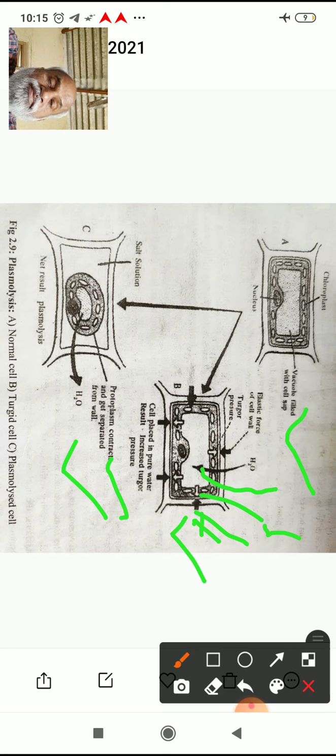Once again, incipient plasmolysis means the starting of the plasmolysis process. Plasmolysis means the shrinkage of protoplasm leaving the cell wall. Deplasmolysis means if a plasmolyzed cell is kept in a hypotonic solution, the protoplasm regains its shape, and the process is called deplasmolysis. Okay, that's all for plasmolysis.